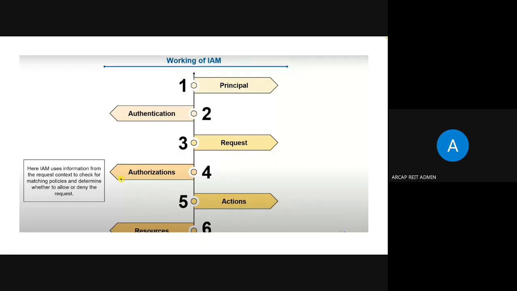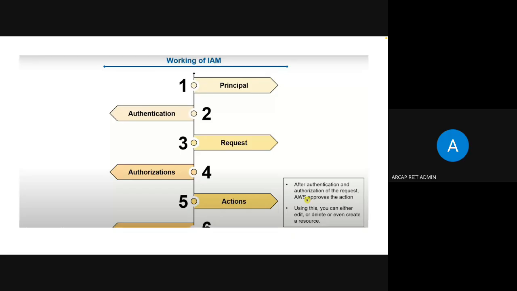So whenever a user comes and tries to use a resource, first his authentication is checked. Once the authentication is checked, the request he is giving is checked. After the request is considered, it will check whether this request is authorized for the particular principal.